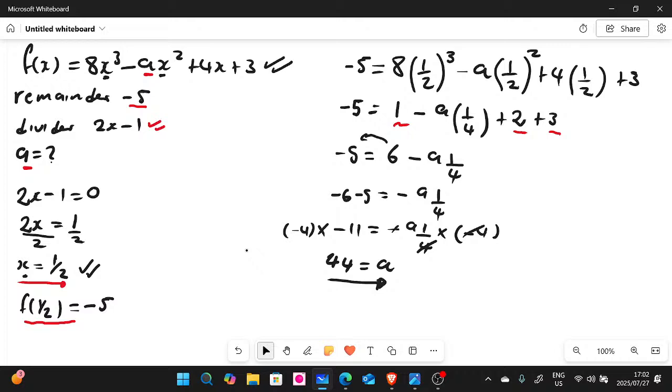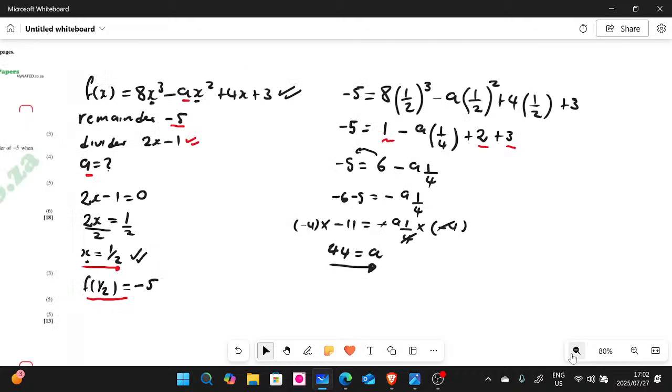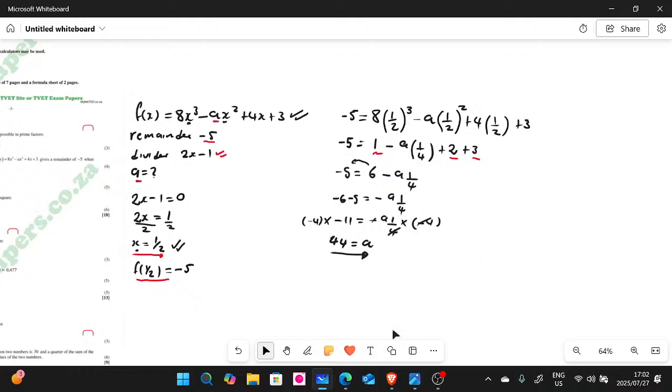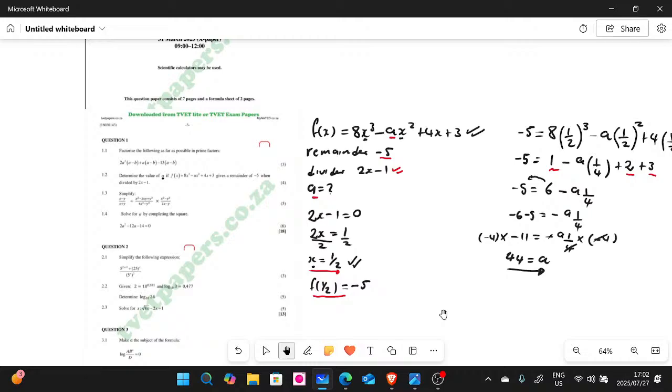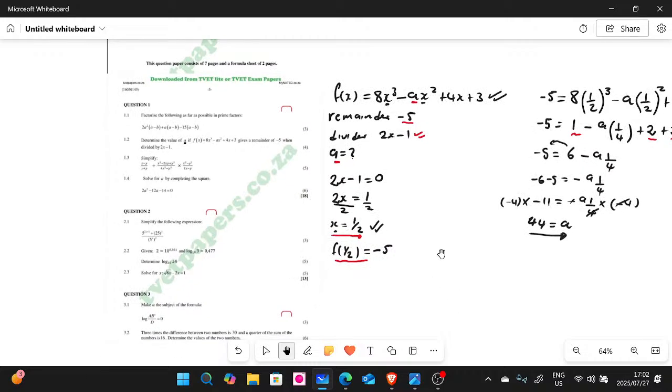We are done with 1.2. If there is anyone who wants to ask a question based on 1.2, you can ask in the comments, guys. If you're not live, you can always ask in the comment section. If you're live, you can ask on the live chat there, my good people. So this was the factor theorem. I hope you managed to see it, people.